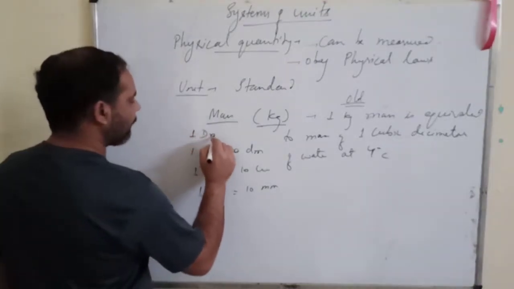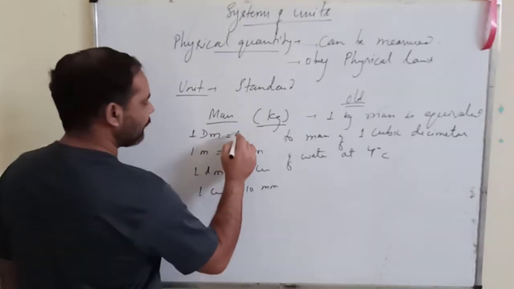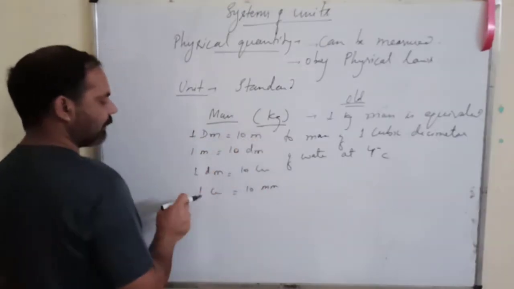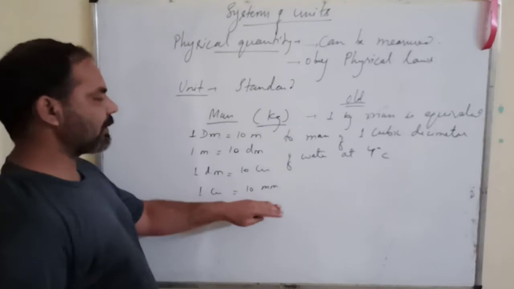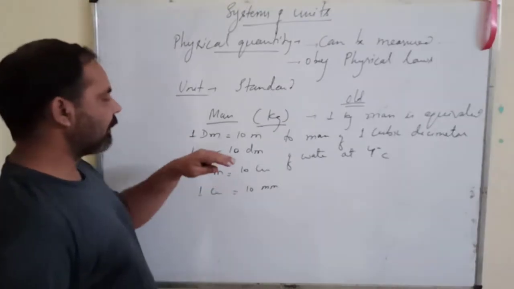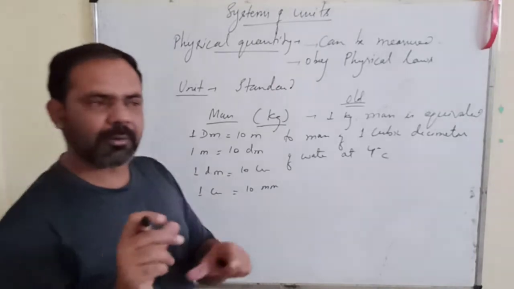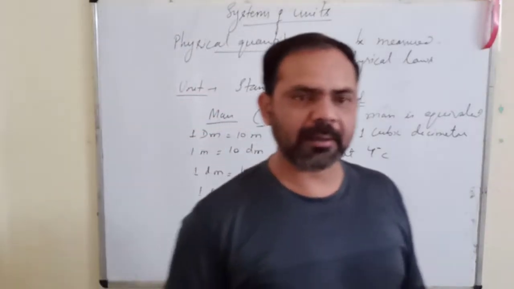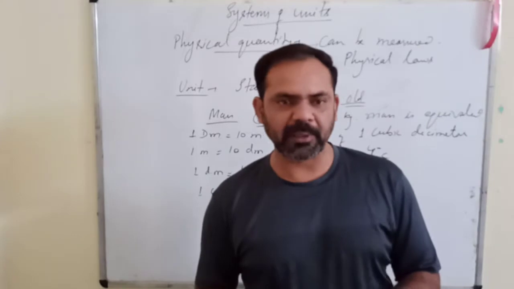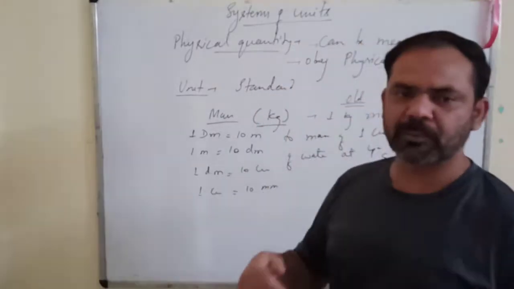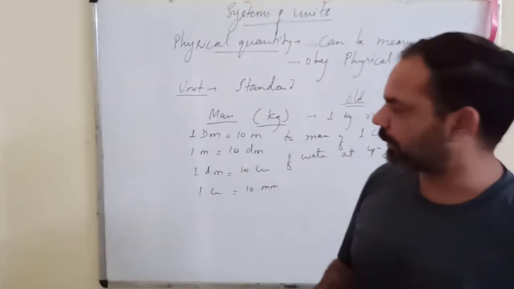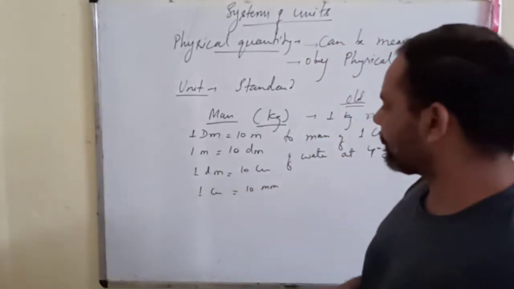Capital DM is called decameter. This is 10 meter. So you can remember like this: millimeter, centimeter, decimeter, meter, decameter. In increasing order, they are multiples of 10. You multiply the previous one with 10 and you get the next unit, and then after that hectometer.